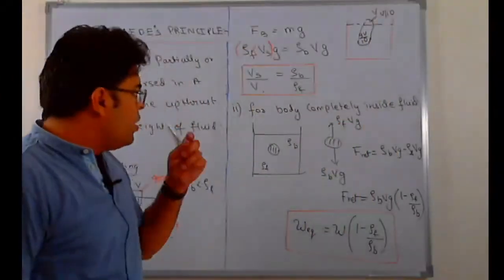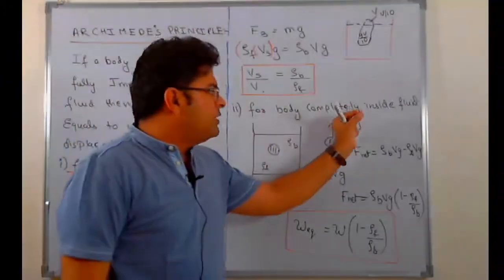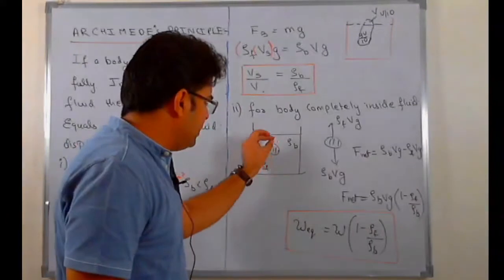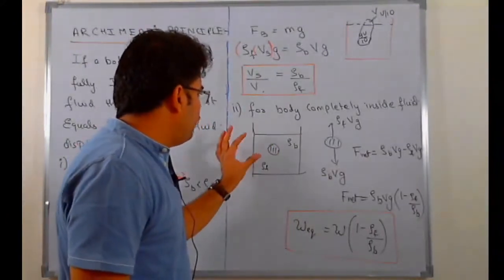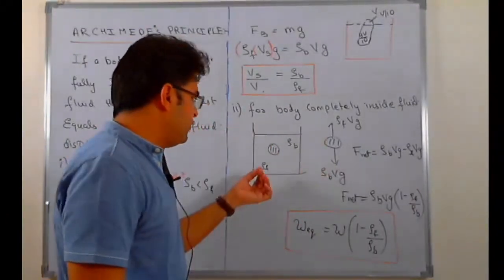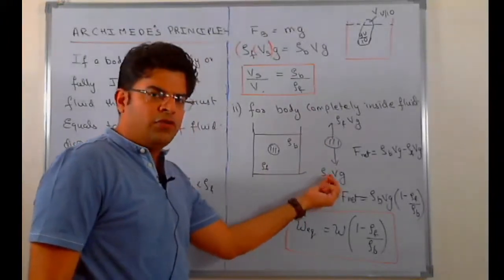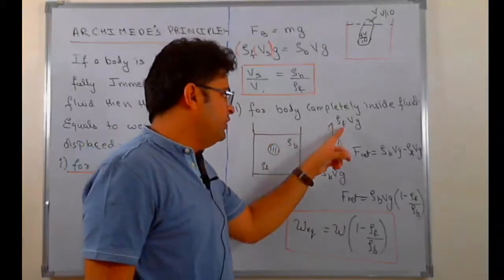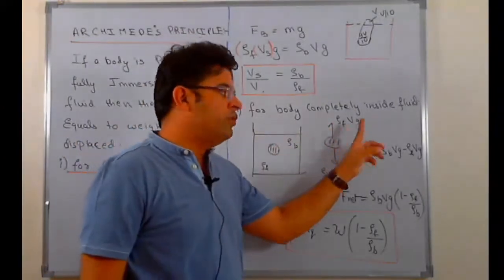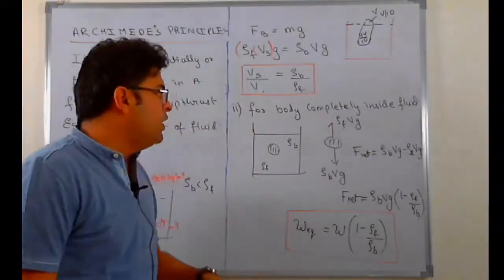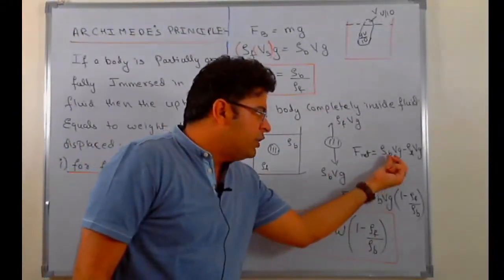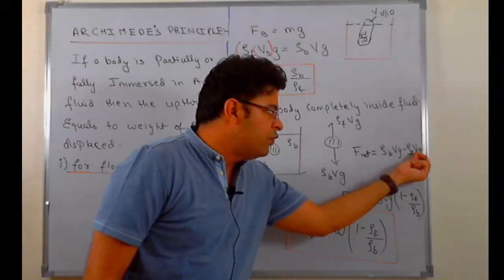Okay, next thing. For a body completely submerged, completely inside the fluid. If the body is completely inside the fluid, then there will be two forces acting on it. A force of gravity, which will be nothing but mass of the body, density of body into volume of body into g, as well as a force of buoyancy. And the force of buoyancy will be density of surrounding fluid into volume into g. So the net force downward will be equal to weight of the body minus force of buoyancy, that is density of body into volume into g minus density of surrounding fluid into volume into g.